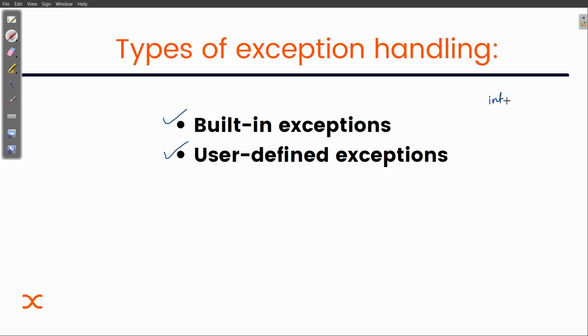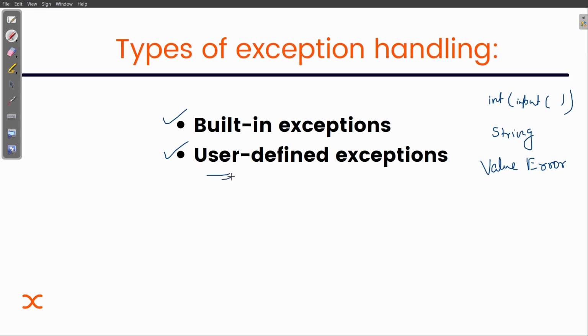If the interpreter was asking for an integer type of value and I gave a string type of value, then I don't have to tell the interpreter or the terminal that a value error alert should be shown. I don't have to code it. That's called built-in exceptions, because those errors are actually defined in Python.